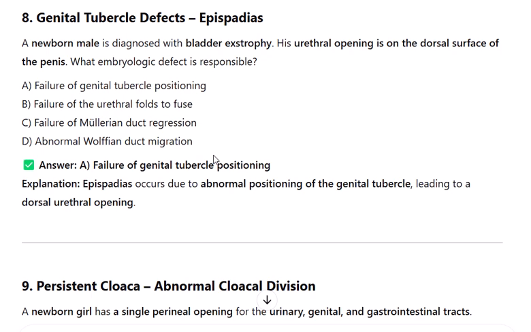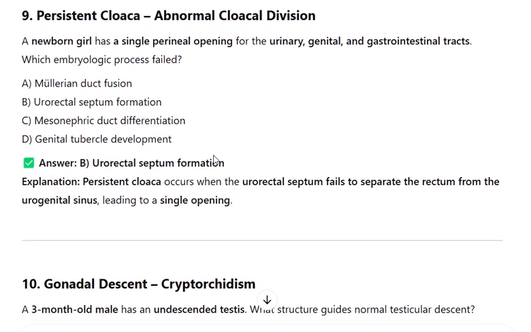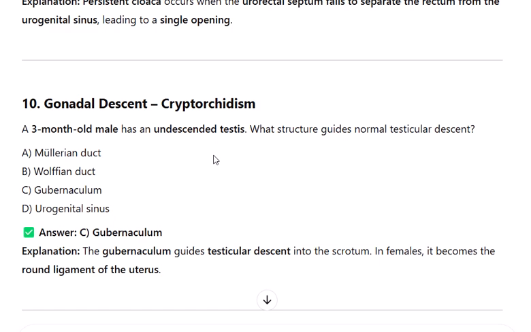Number 10. Gonadal descent, cryptorchidism. A 3-month-old male has an undescended testis. What structure guides normal testicular descent? A. Müllerian duct. B. Wolffian duct. C. Gubernaculum. D. Urogenital sinus. Answer: C. Gubernaculum. Explanation: the gubernaculum guides testicular descent into the scrotum. In females, it becomes the round ligament of the uterus.